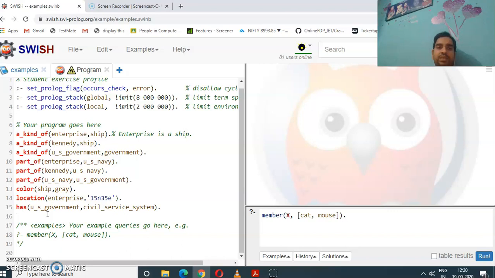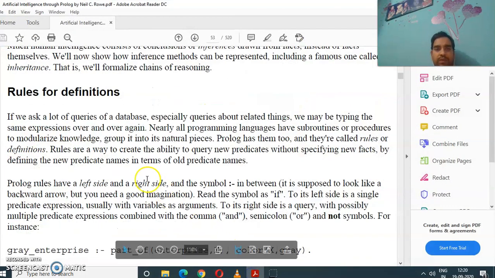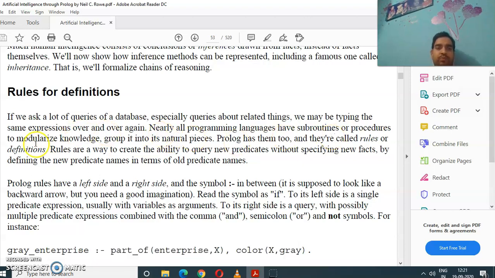In all the programming languages, we have subroutines and procedures to modularize the knowledge. We want the whole knowledge to be divided into several small parts, so they can easily be managed.